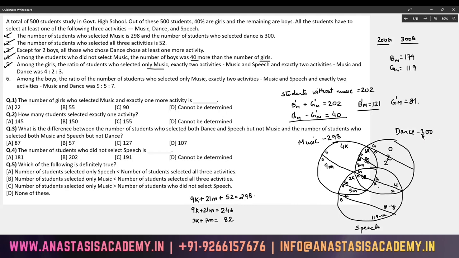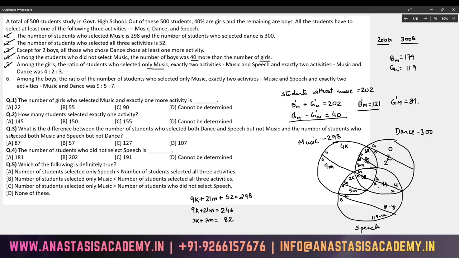If 136 is already used up out of 300, the number here must be 164, because the entire dance circle is supposed to be 164.